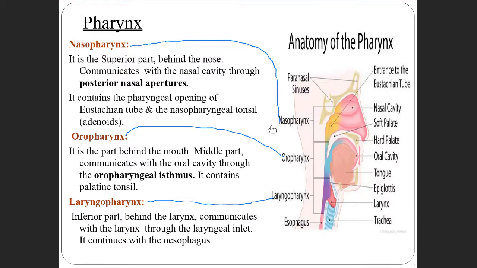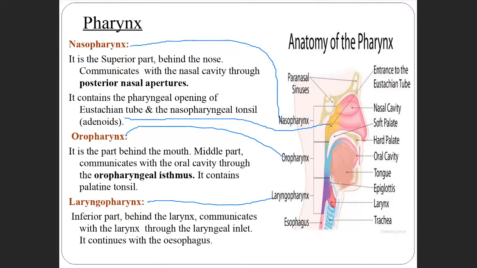From the outside to the inside, it has a communication here with the nasal cavity, this part. Have you got it? The auditory tube opens in the nasopharynx, and it also contains the nasopharyngeal tonsils.